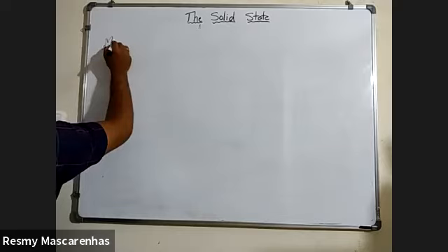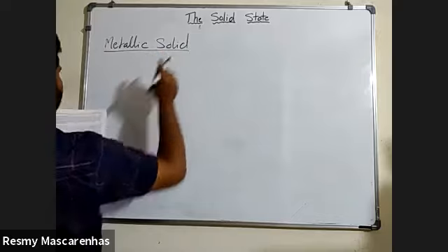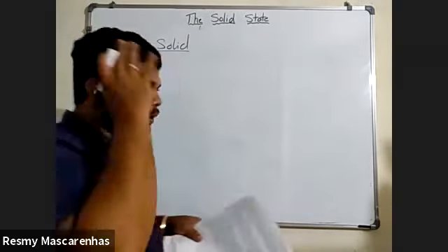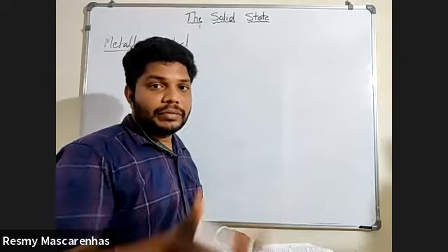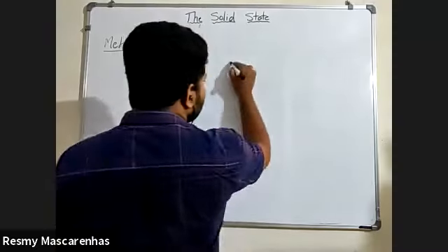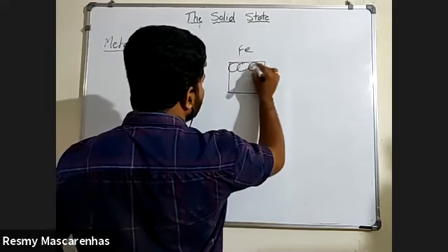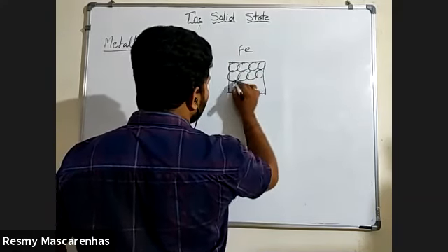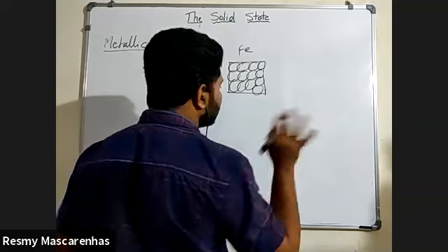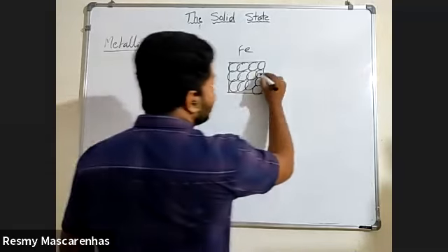Next is metallic solid. Here also only small things you need to remember, one or two lines, that's it. Now what is a metallic solid? Metals. You have seen iron, no? Iron foil. How is iron foil formed? All our iron atoms are there. Iron means Fe, so here all atoms are of Fe. There is nothing else here, pure iron. Now how are these atoms held together? By a free electron.